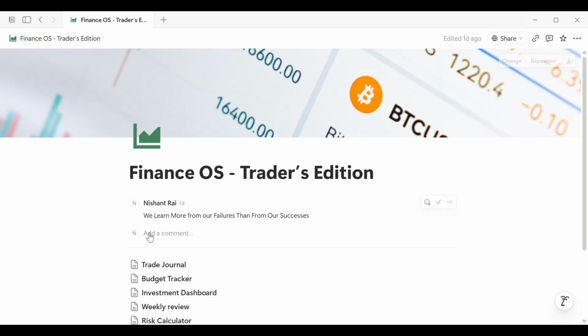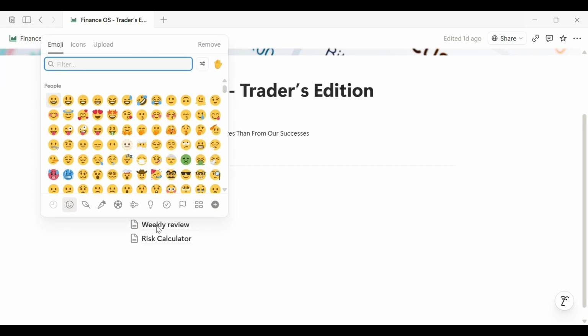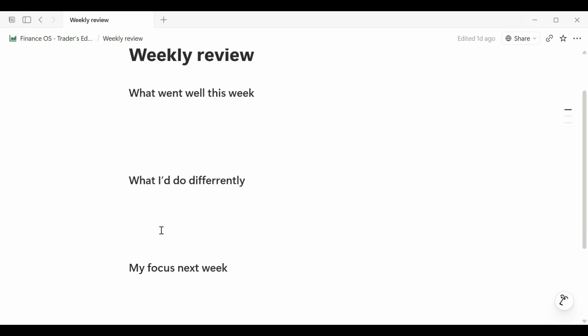And page 5 is a weekly review template. 3 questions every Sunday that build the kind of self-awareness most traders never develop.